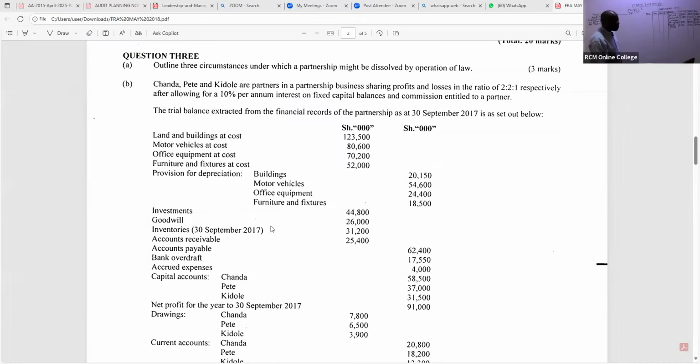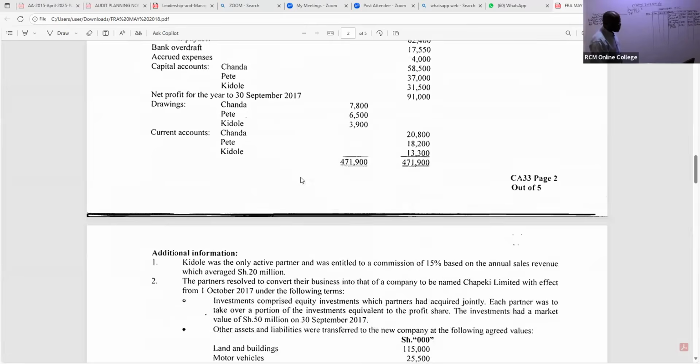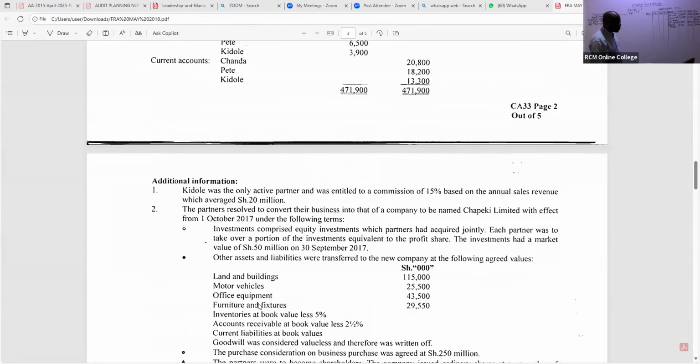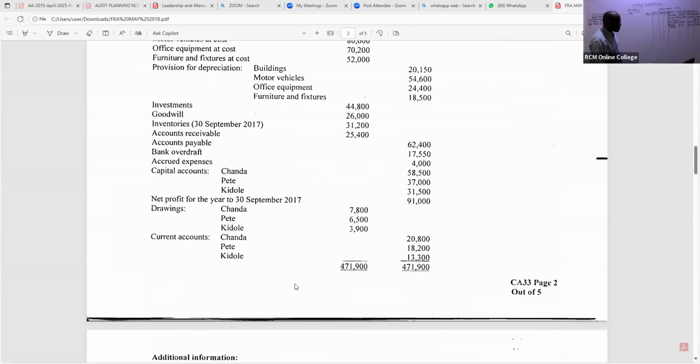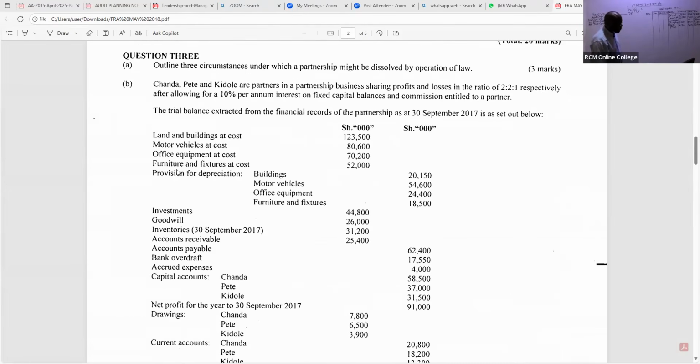So the next one is what we are calling furniture and fixtures. Yeah, and this furniture and fixtures was basically taken up by the new company. So furniture and fixtures go back to the net book value. It is 52,000. So we have here furniture, 52,000 minus